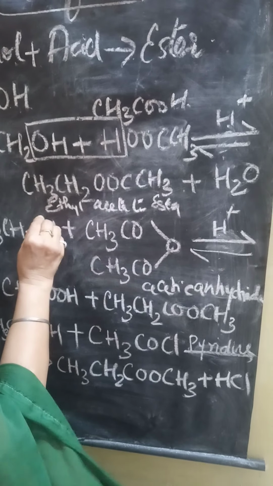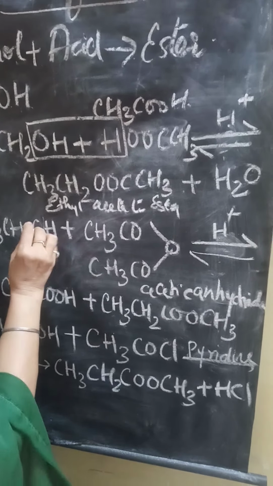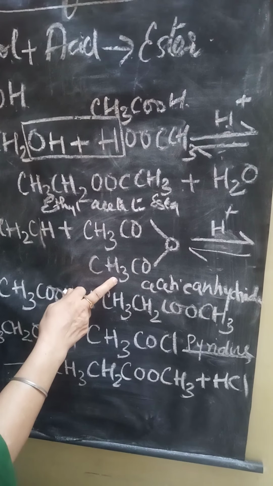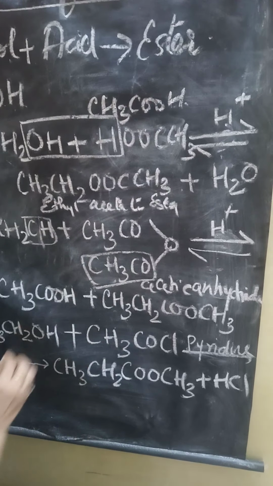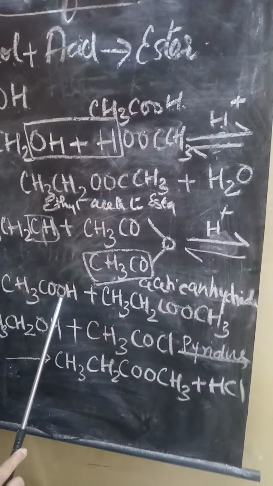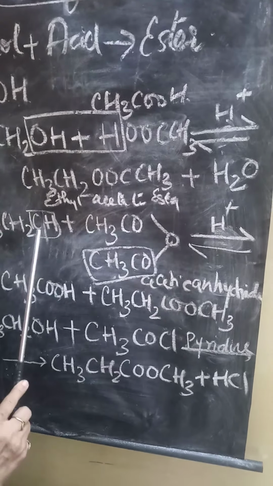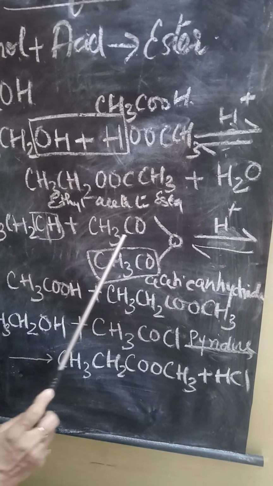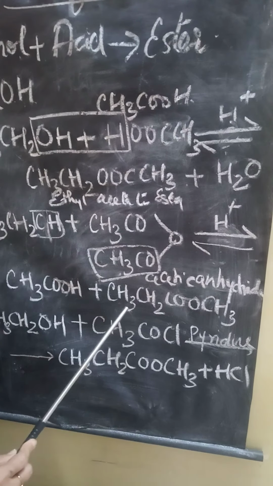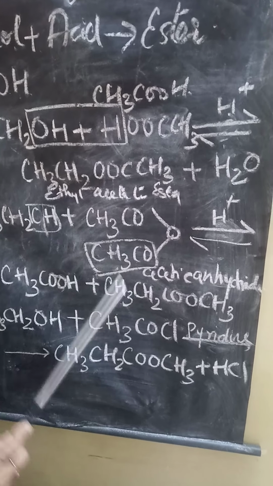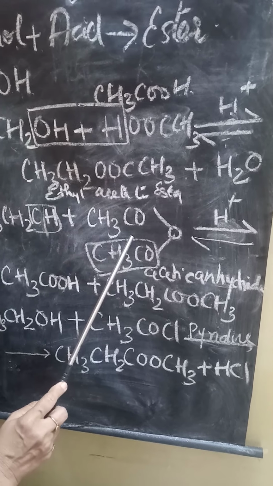The OH of the alcohol combines with this compound and forms acid. This is the acetic acid form, CH3COOH, and the remaining CH3CH2COOCH3, that is the ester, has been formed. In this way, the reaction takes place with acetic anhydride.